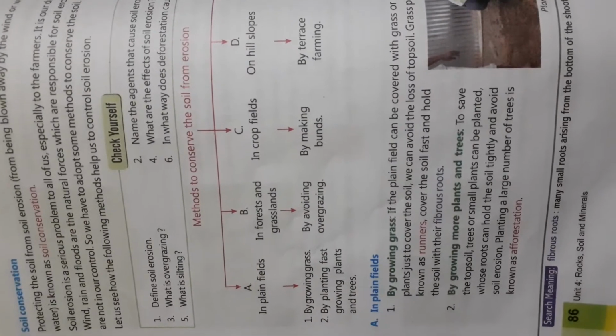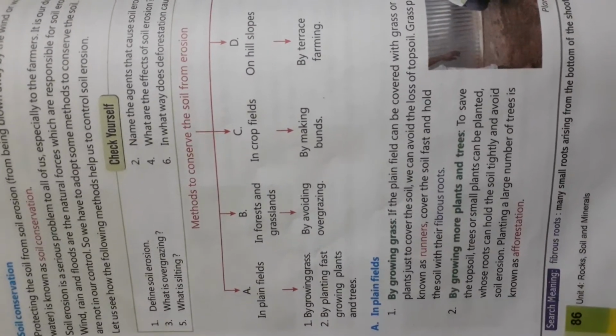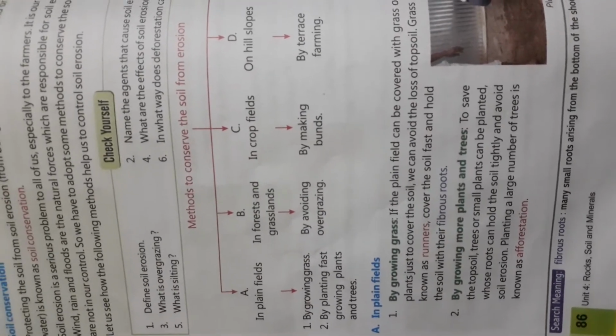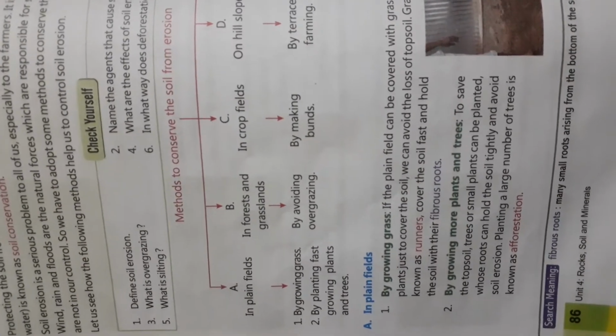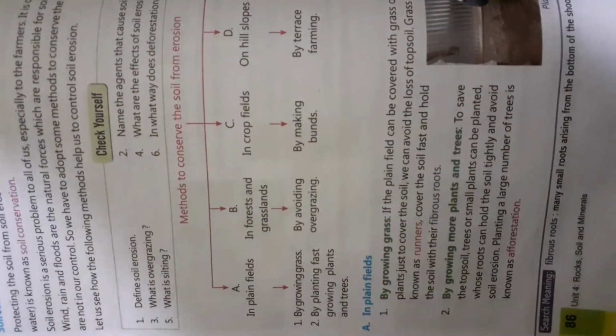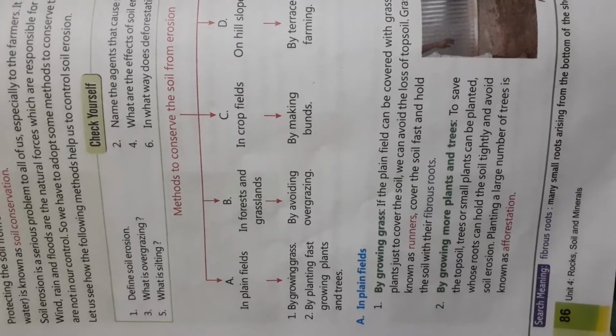Now listen, two terms we have learned. The first is deforestation. What is deforestation? Cutting of trees, which is a factor of soil erosion. Afforestation means planting a larger number of trees, which helps to prevent soil erosion, a factor of soil conservation. Deforestation is related to soil erosion, and afforestation is related to soil conservation.